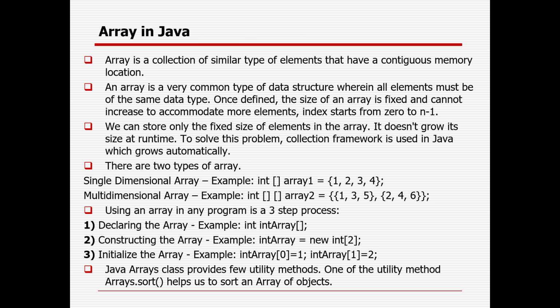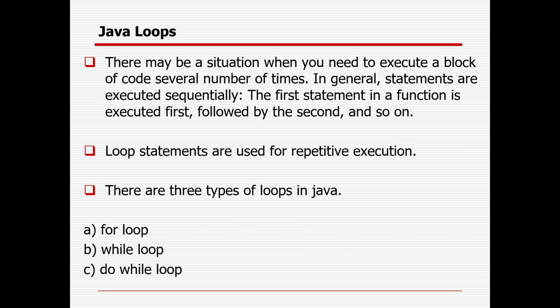An array is a collection of similar type of elements. You can have a single dimensional array or a multi-dimensional array. But array size is fixed, so once you define the size, you cannot change it. If the size is 3 and you define two variables, the other one will take a default value based on the data type. But since the size is fixed at 3, you cannot add more than 3 elements.